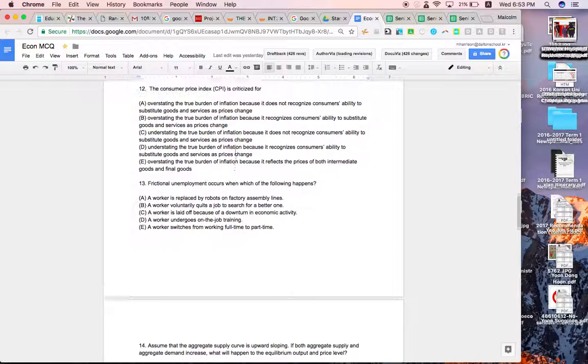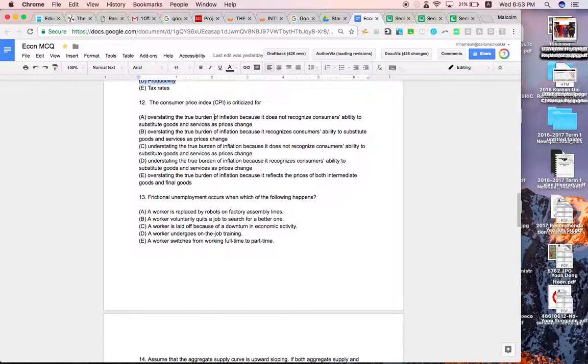CPI is criticised for overstating the true burden of inflation because it doesn't recognise consumers' ability to substitute goods. So when the price of something goes up, you generally can switch to something else. The CPI, Consumer Price Index, has fixed goods in the basket. So if the price of apples goes up, perhaps you still eat fruit, but you switch to bananas.